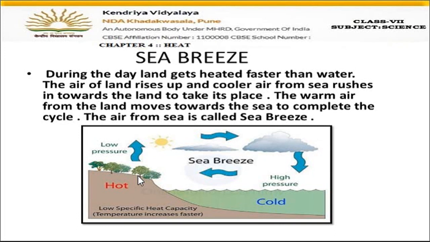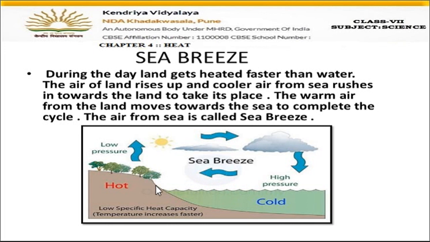To fill that space, the cool air over the water will move towards the land side. The hot air will move up, and the cool air over the water will start moving towards the land. This movement of air from sea to land is called the sea breeze.